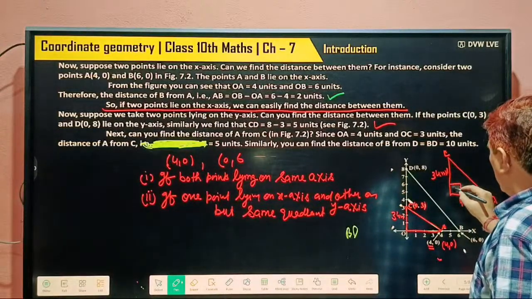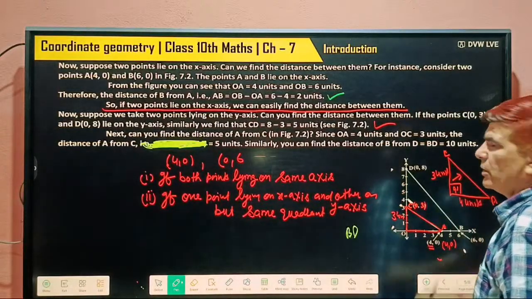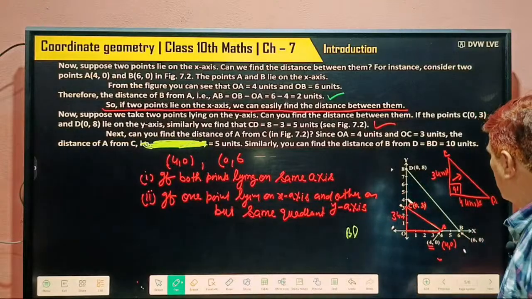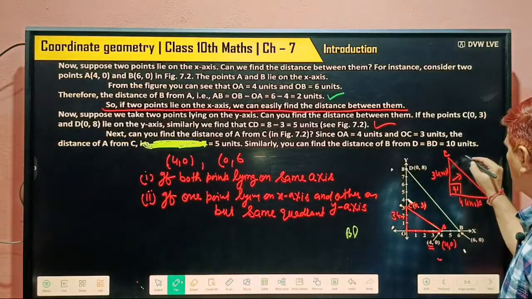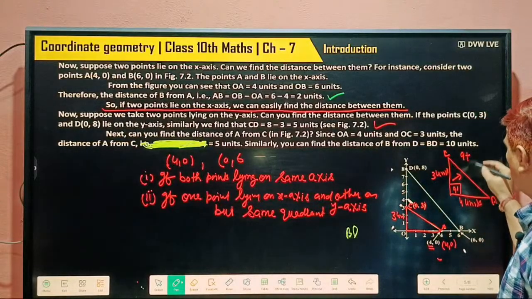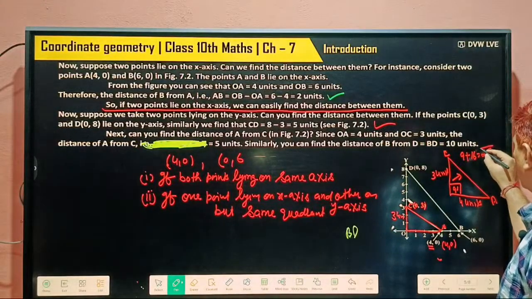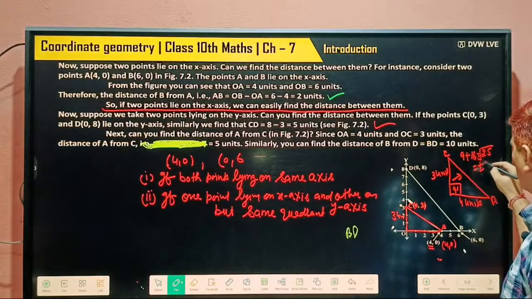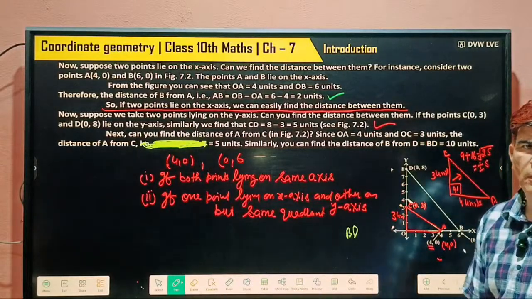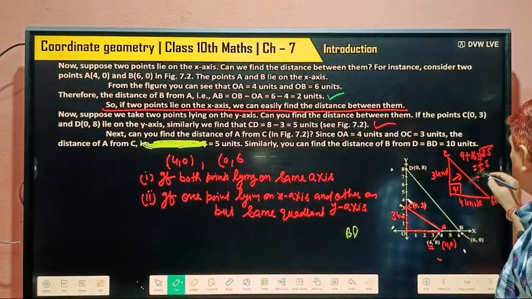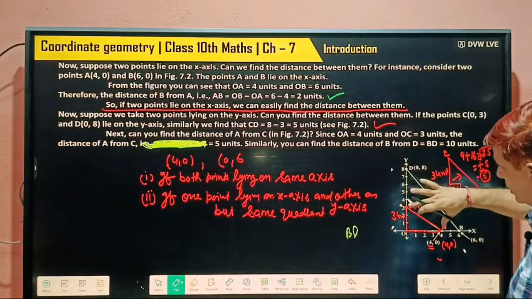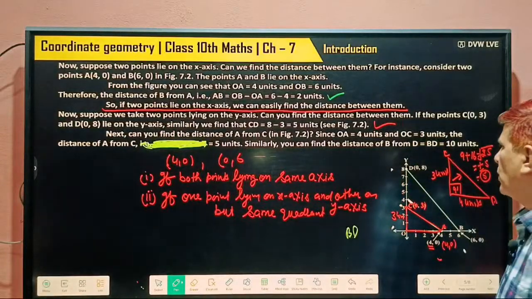So this is a 90-degree angle, so opposite to this is the hypotenuse. How can we find it? Square of this is 9, square of this is 16, total 25, and square root of 25 is plus minus 5. But length is always positive, so 5 units. So the distance between these points is 5 units.